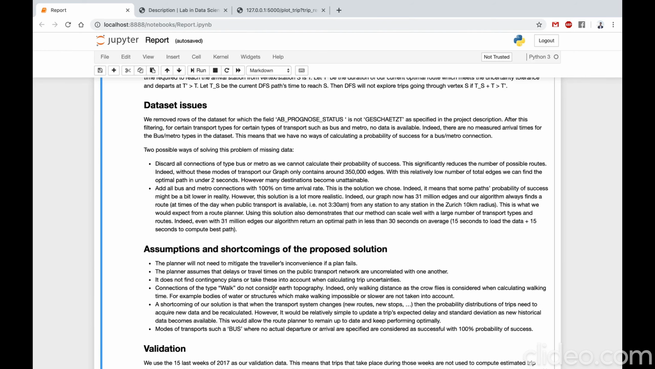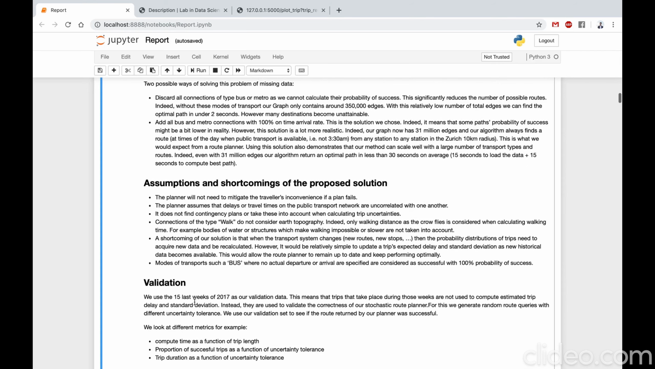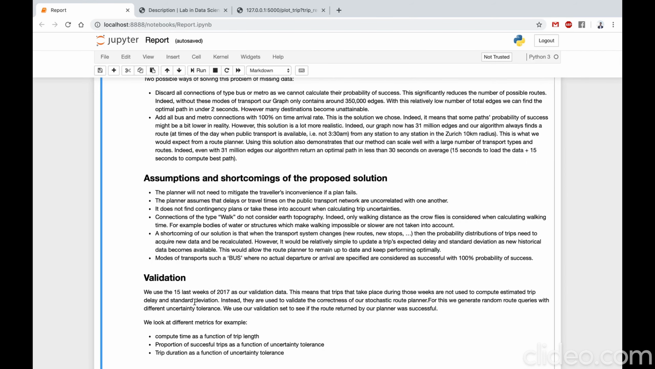Our assumptions for this project are first that we don't care about contingency plans. Second, walk distances are computed as the crow flies. And the third big assumption is that we notice modes of transport, such as bus, have no actual departure or arrival specified, so we always consider them to be successful.